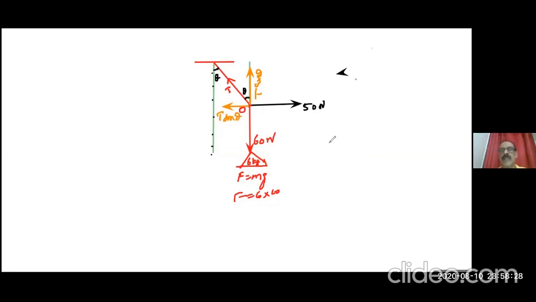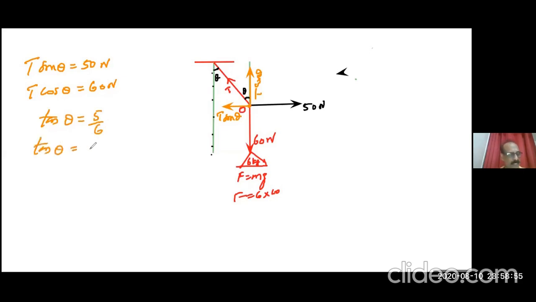Now O is under equilibrium. So the force acting horizontally, T sin theta, is equal to 50 Newton. And vertically, T cos theta is equal to 60 Newton. Divide, T will cancel. Sin theta by cos theta is tan theta, that is 5 by 6. Then tan theta is 0.83. Go to the log table and find the value of theta. Then you can get 39 degrees, 48 minutes.